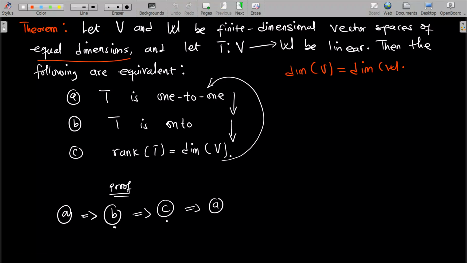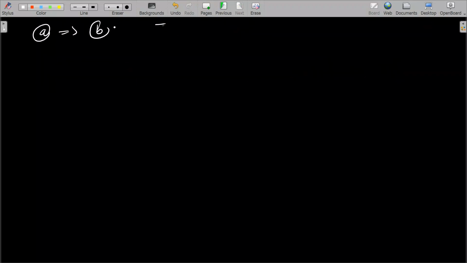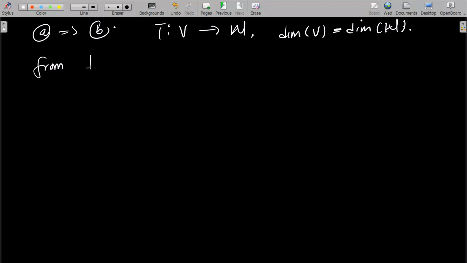We know that T maps V to W, right? And the dimension of V is equal to dimension of W, right? How do I start this? From one theorem we said, from the dimension theorem, what can I say?